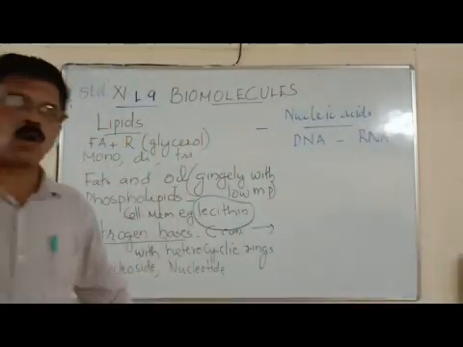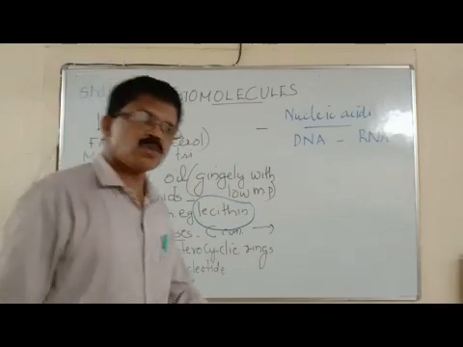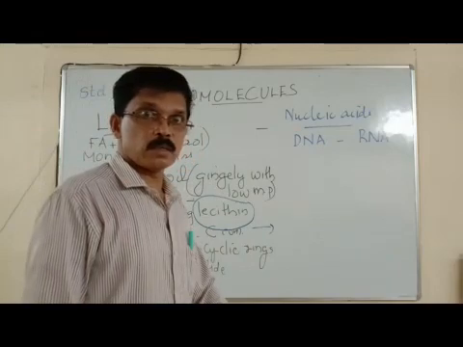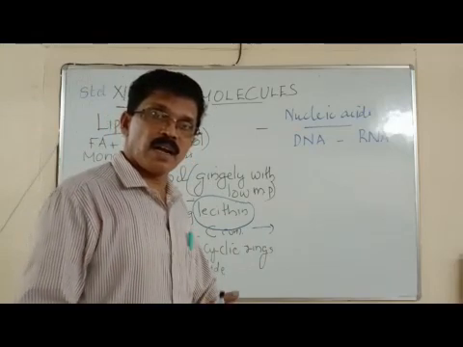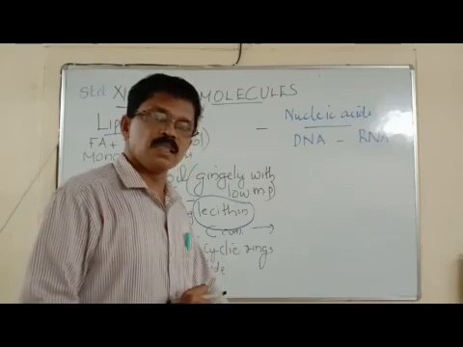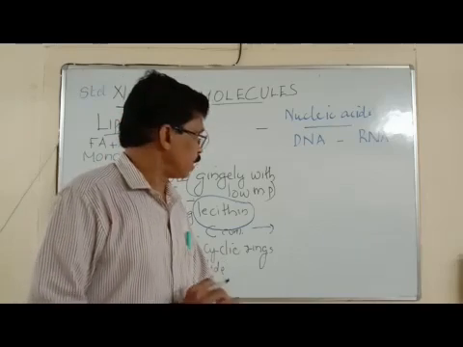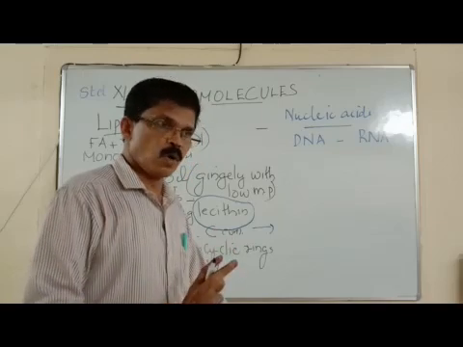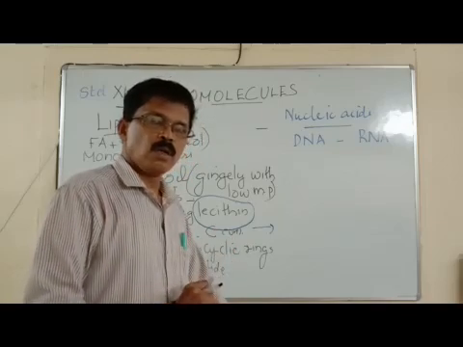Nucleic acids are complex organic compounds containing nucleotides as monomers. Usually DNA and RNA are the nucleic acids. They are otherwise called genetic material, and they are made up of nucleotides, not nucleosides.